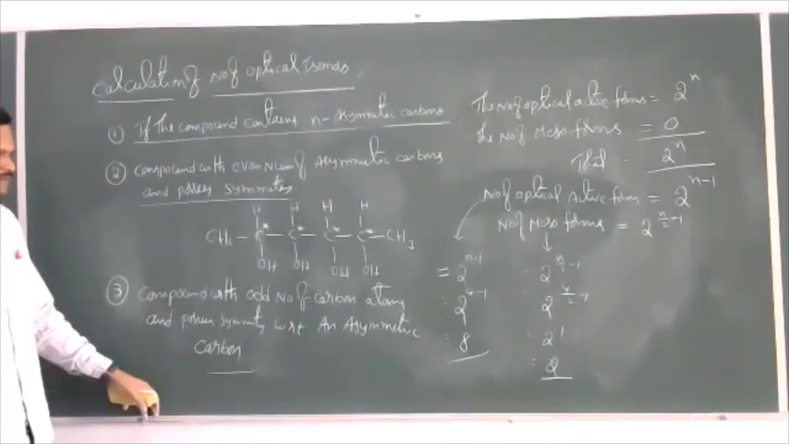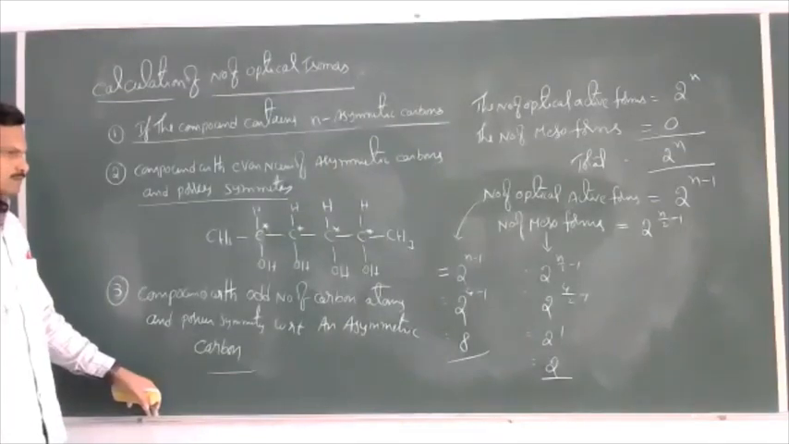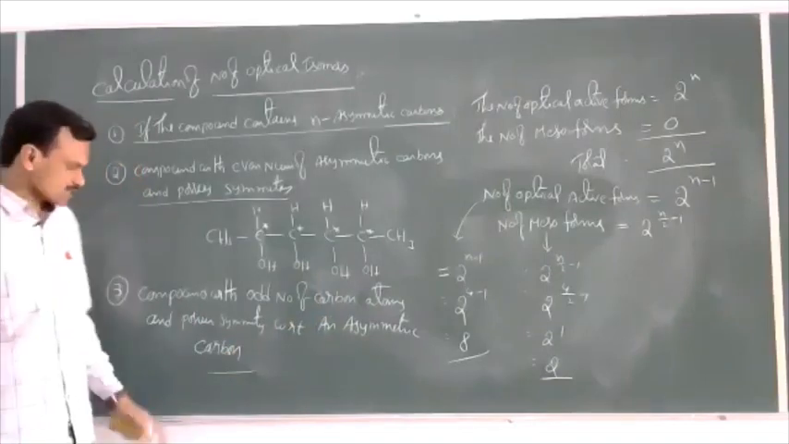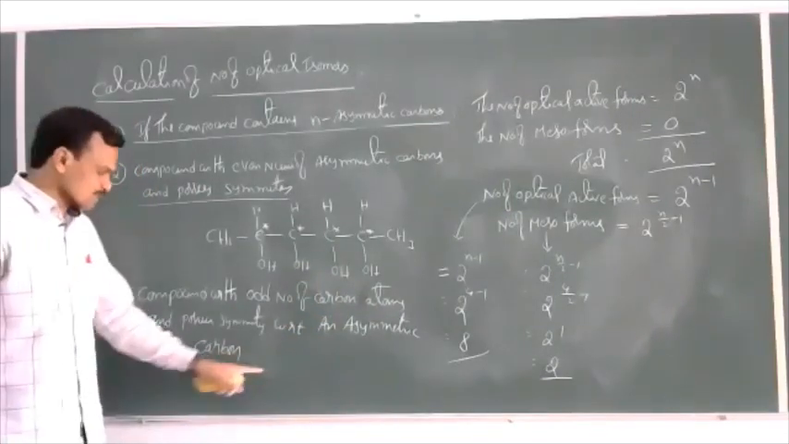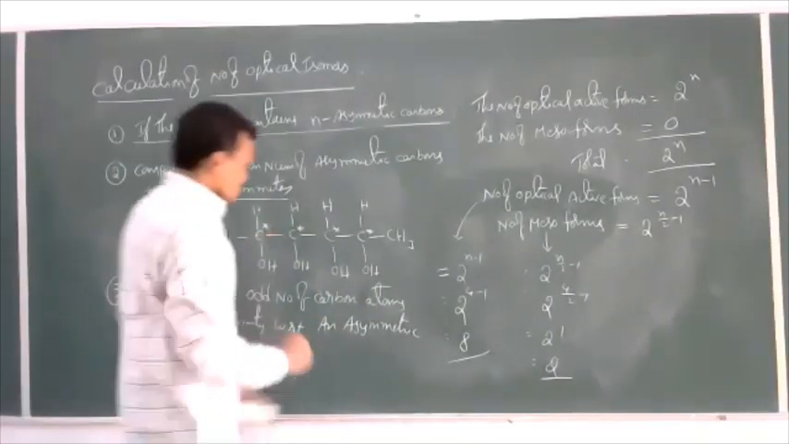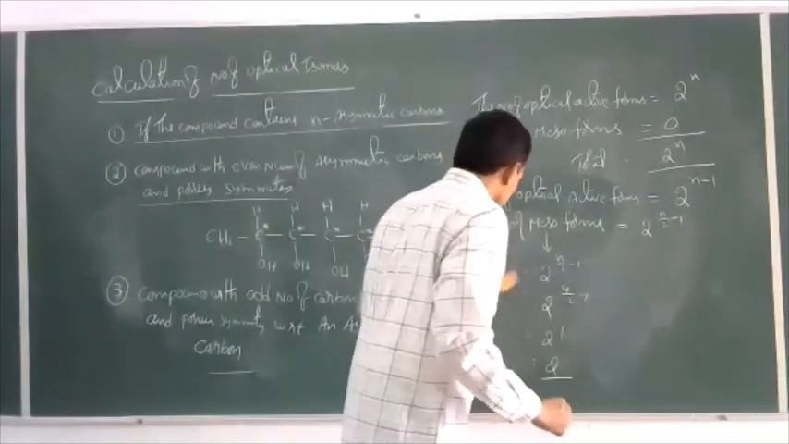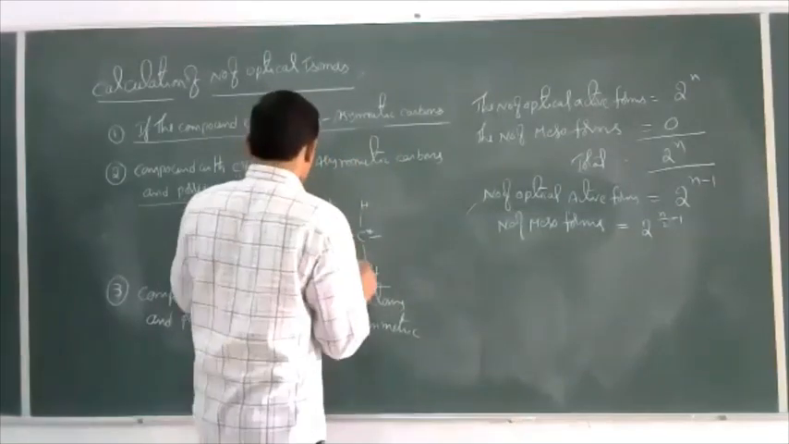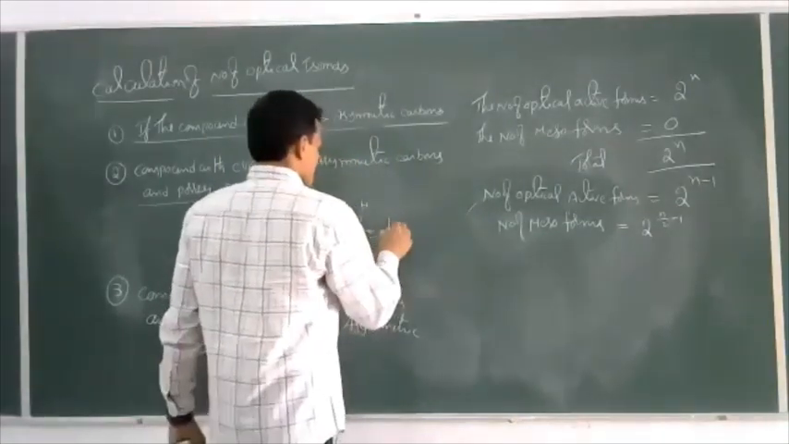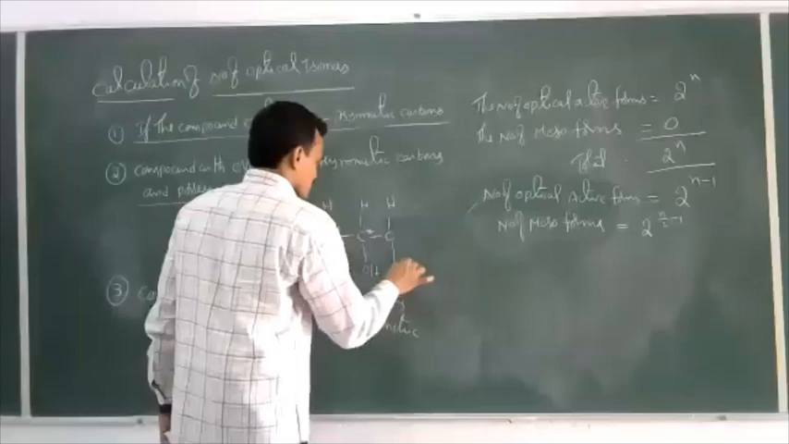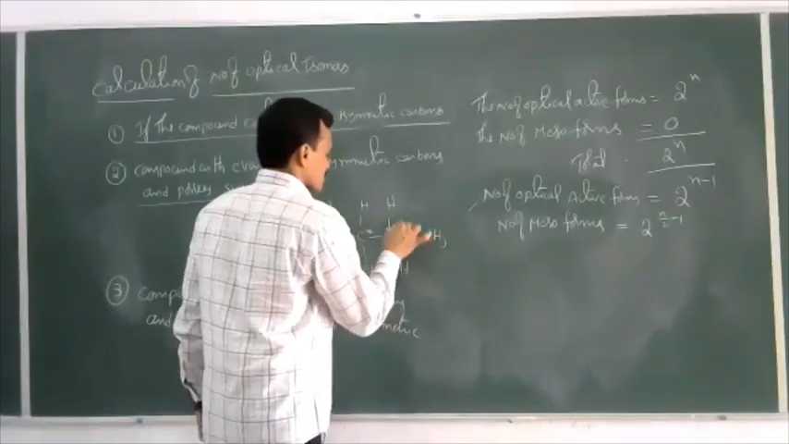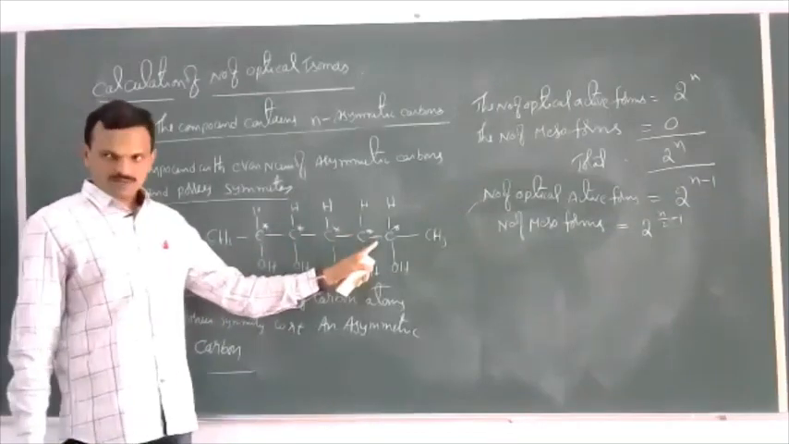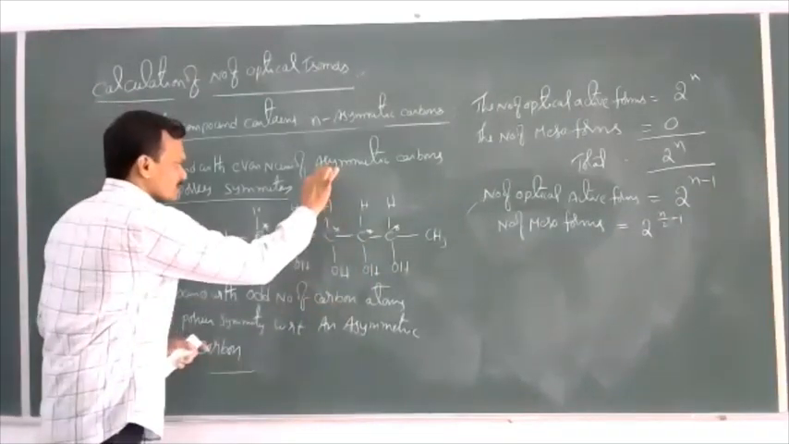Let us see now here. Compound with odd number of carbon atoms and possess symmetry with respect to an asymmetric carbon atom. So just this only small change I'll do here. Now let us take one more group here. C, H, OH, CH3. Now this compound possesses 5 asymmetric carbon atoms and the molecule is symmetric with respect to